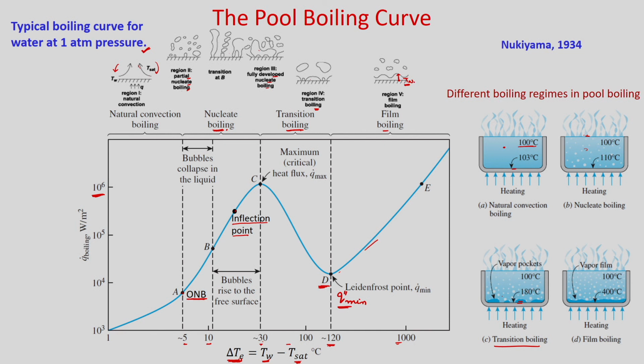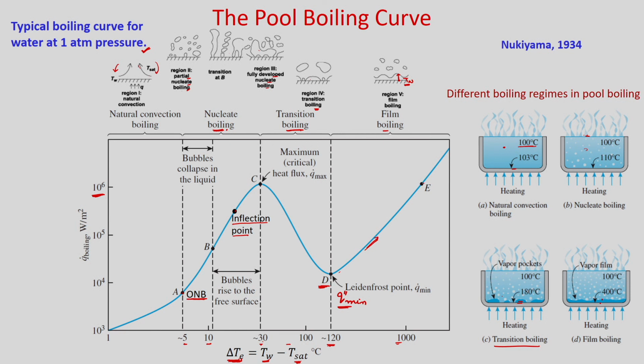If you see here, your temperature will be more than 120 degree centigrade, and there will be a vapor film over the surface. So, radiation heat transfer will take place and your heat flux will increase.